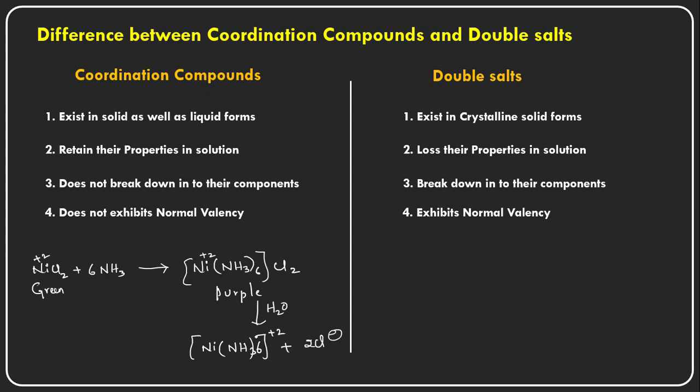So the complex retains its properties after dissolving in water; only the two chlorines outside the square bracket dissociate. The chloride ions can give their characteristic positive test, but nickel loses its identity, and ammonia also loses the identity of its constituent ions.